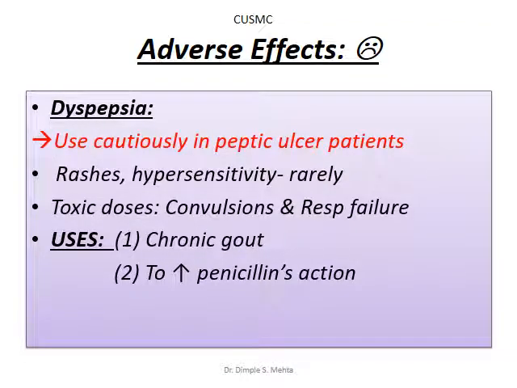If we look to the adverse effects of probenecid, dyspepsia is the main. It should be used cautiously in patients having peptic ulcer. Sometimes rashes and hypersensitivity are seen. It is rare, but sometimes it is seen. In toxic doses, convulsions and respiratory failure may be noted. So it should not be given injudiciously. It is used for the treatment of chronic gout and to increase penicillin's action.